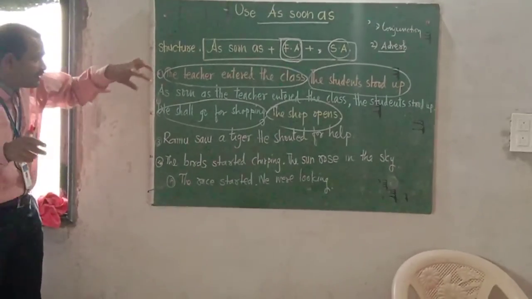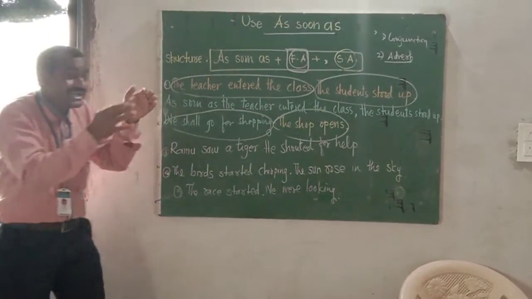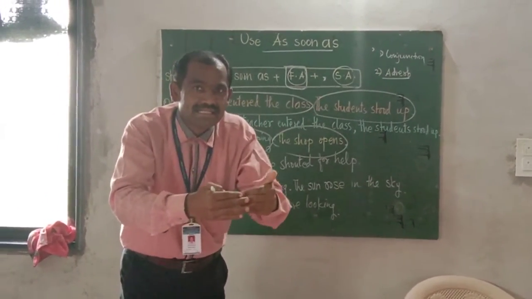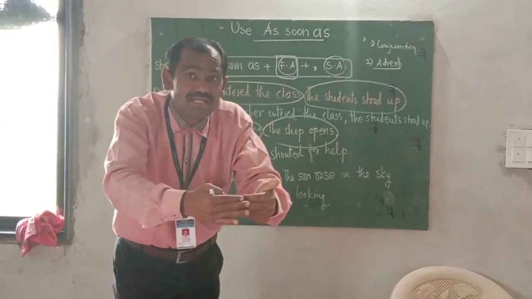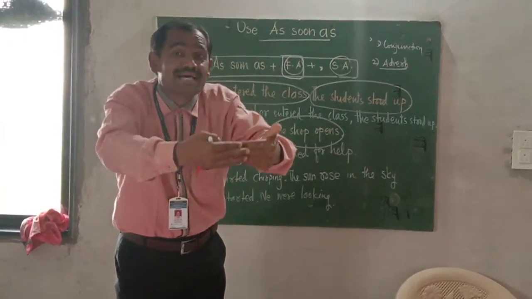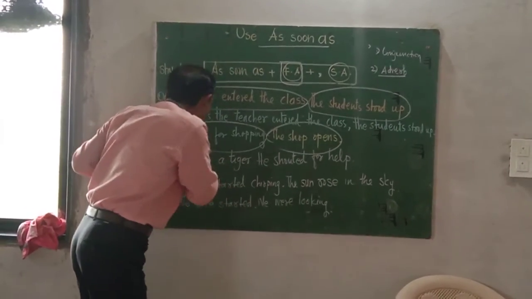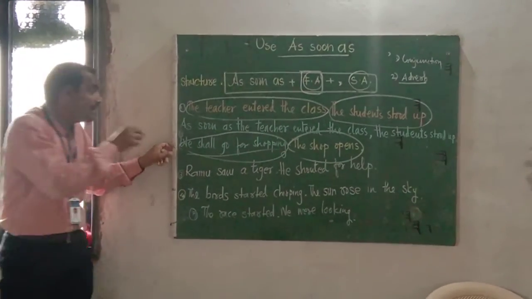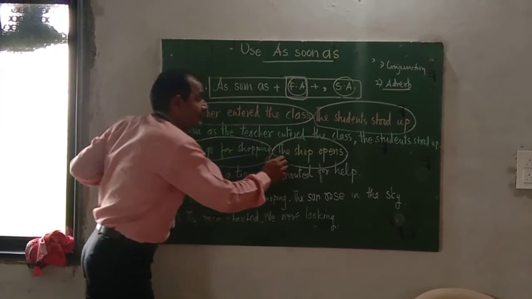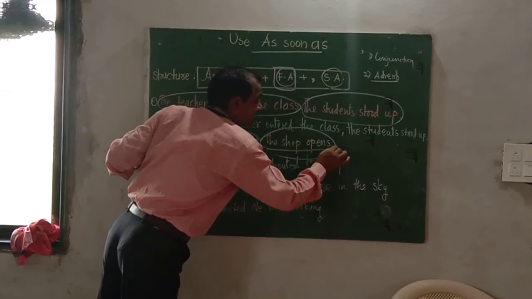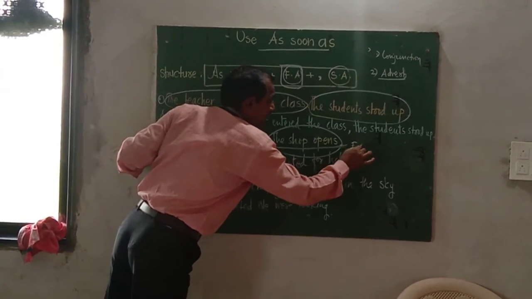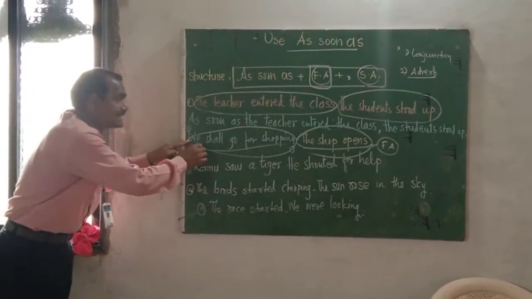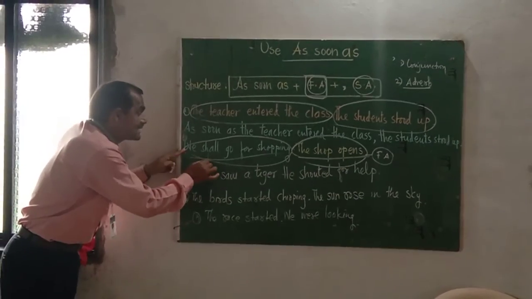Now if you follow this formula, write as soon as, write the first sentence, give a comma, and then follow with the last sentence, you will be wrong here. Why are you wrong? Because this is the second sentence, but this is the first action. This is the first sentence, but this is the second action.